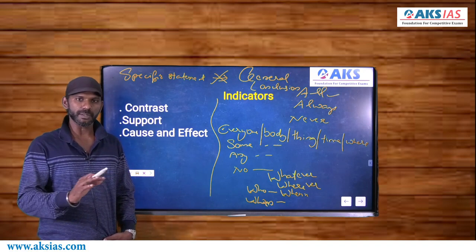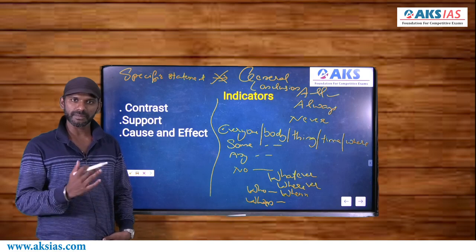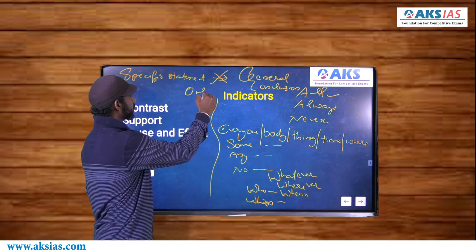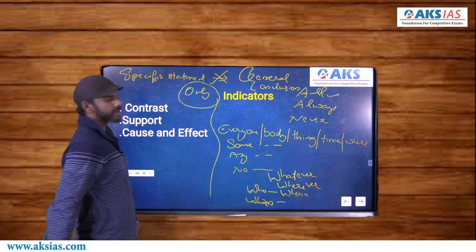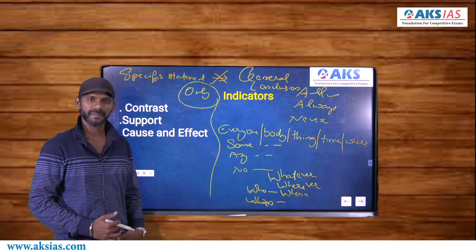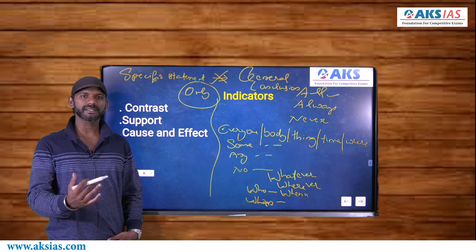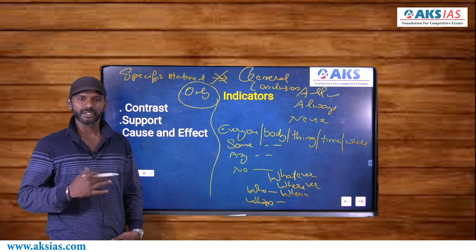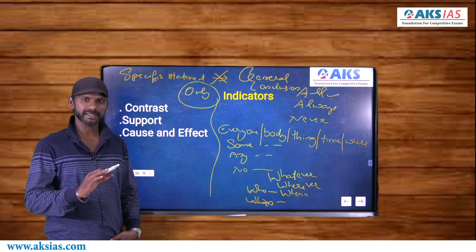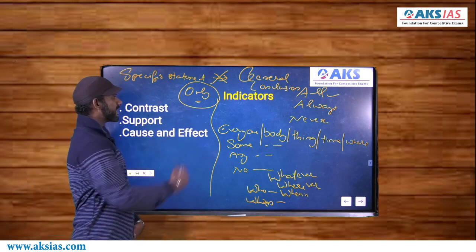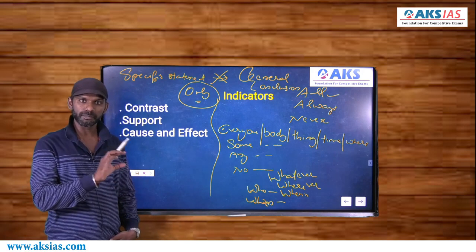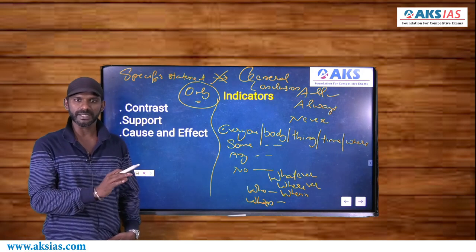Or from the same statement, Ram got the first rank because he studied well. From this statement, can you go for a conclusion like only those who study well will get the first rank? No. In fact, it is not necessary to study well to get the first rank. If you copy also, you'll get the first rank. To make my idea very precise, if the word only is there in the option, the word only must be there in that part of the passage where the topic of the question is mentioned.